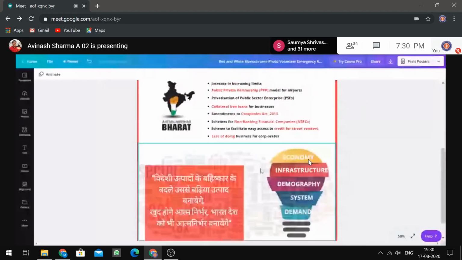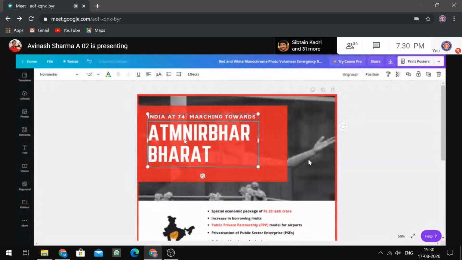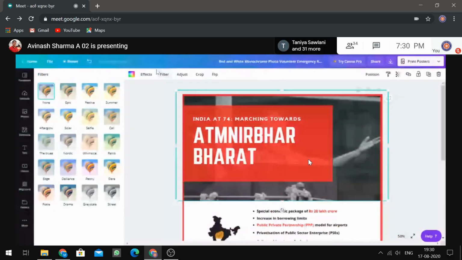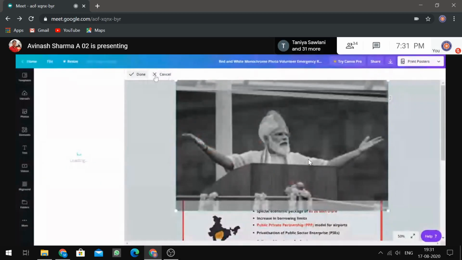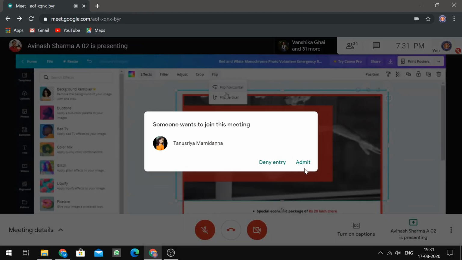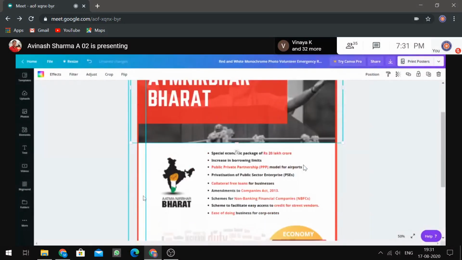Okay, now let's add some logos. Once you click on this image, you get a lot of options to edit it, like filter, effect, crop, and flip, vertical or horizontal, to make a mirror image of it.